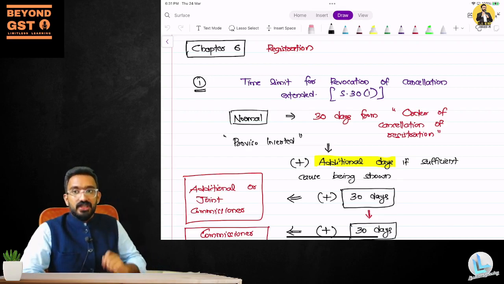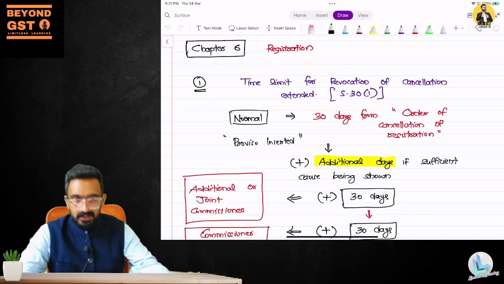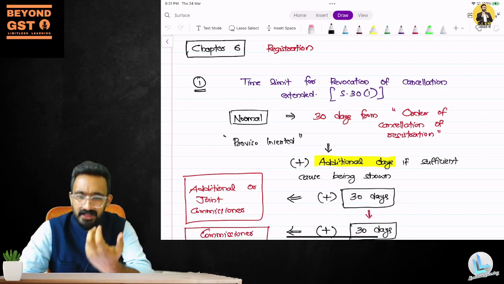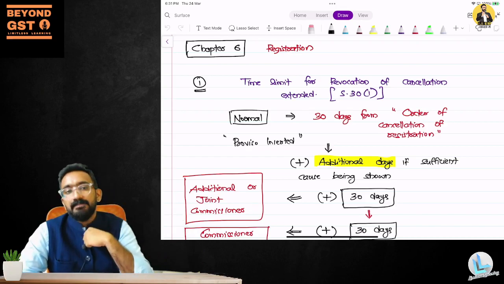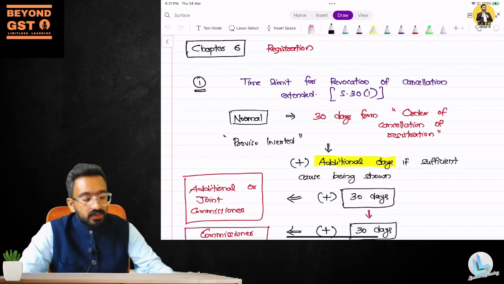So this registration cancellation is not done by you, it is done by the officer. Now, when will the officer do it? The officer will send you a show cause notice, ask you the reason why I should not cancel your registration, give you an opportunity of being heard, and post which the officer can give you cancellation. You have 7 days to reply. The officer will take another 30 days to cancel your registration.